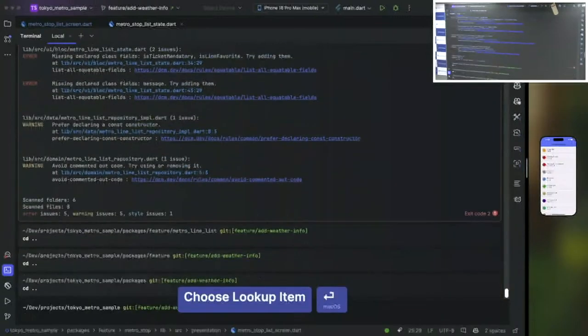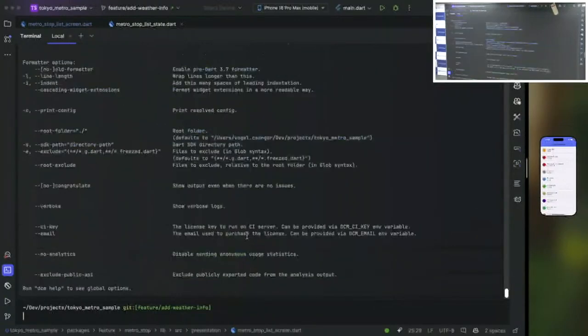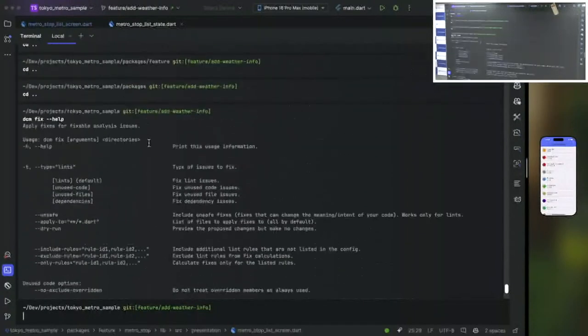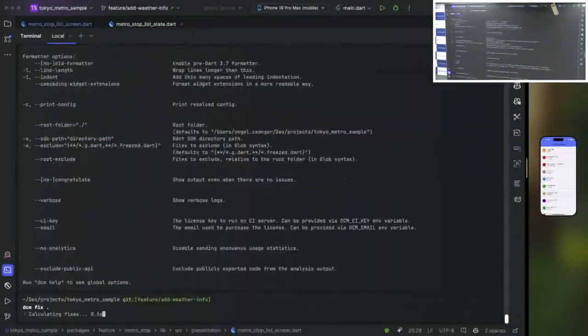And then what I will try to use is the DCM fix command. If you check the help function and arguments, it shows that we can use this to auto-fix specific rules which have this auto-fix feature. So let's see if it works. DCM fix dot, and by default it will use the DCM analyze lint. And if we are running it,